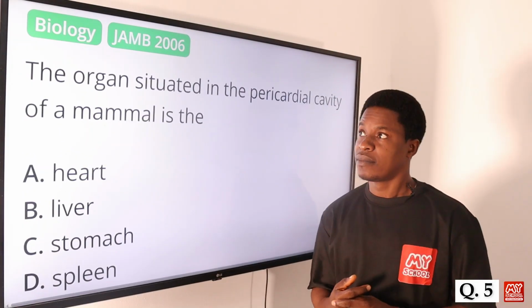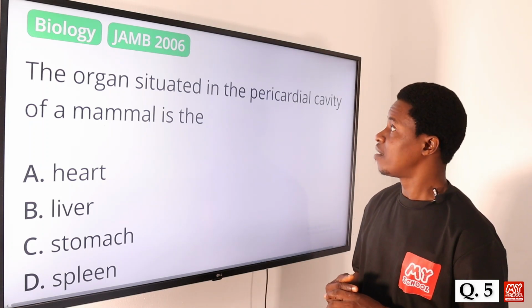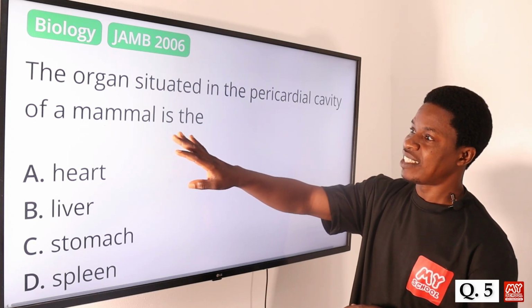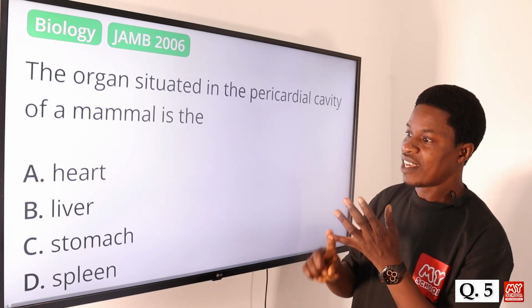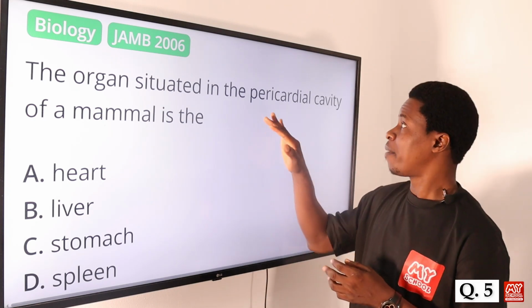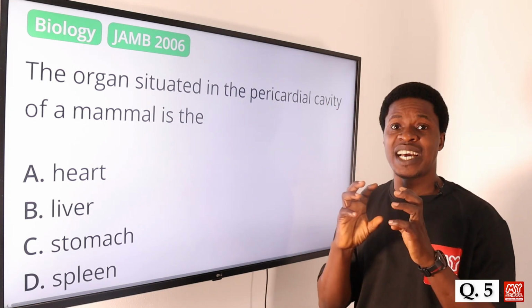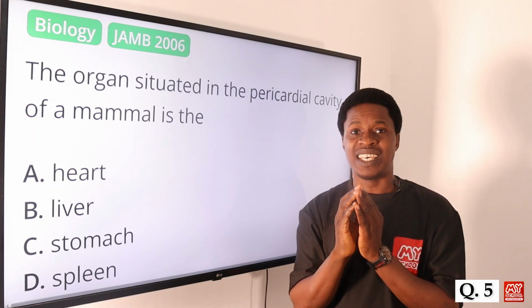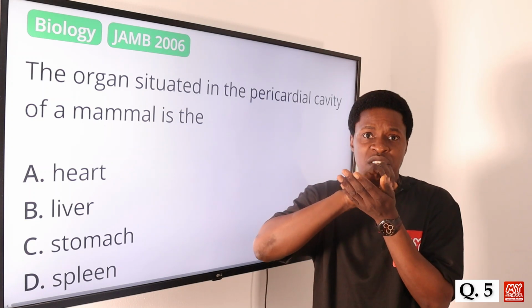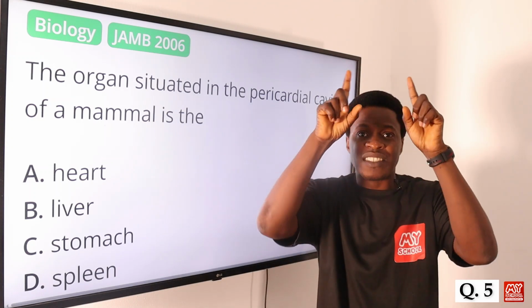Question 5. The organ situated in the pericardial cavity of a mammal is the what? We have the heart, the liver, the stomach, the spleen. Now, the pericardial cavity has to do with a sac that contains a small amount of fluid, and it is surrounded by the heart.